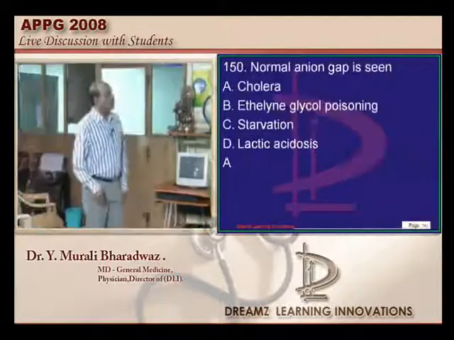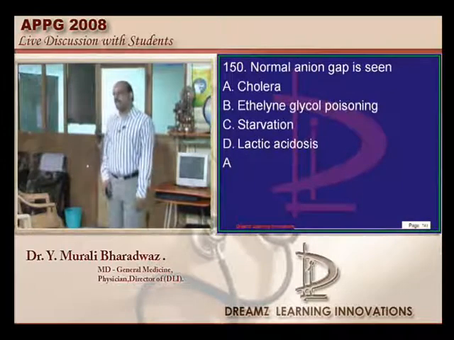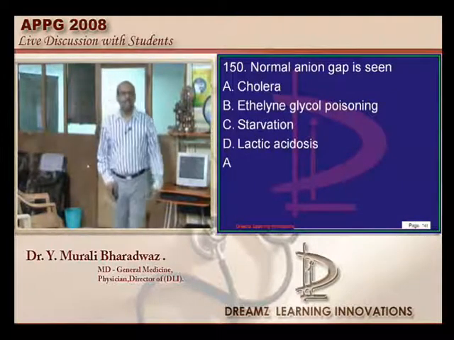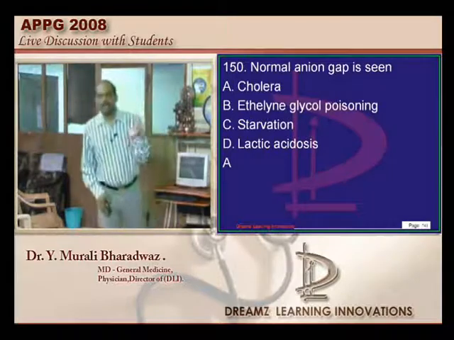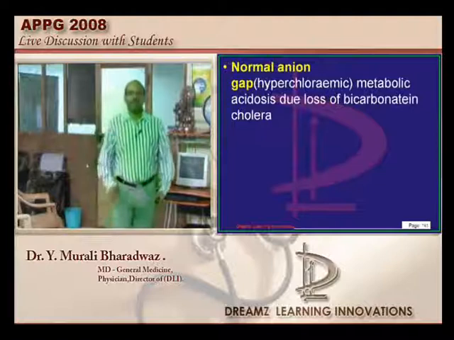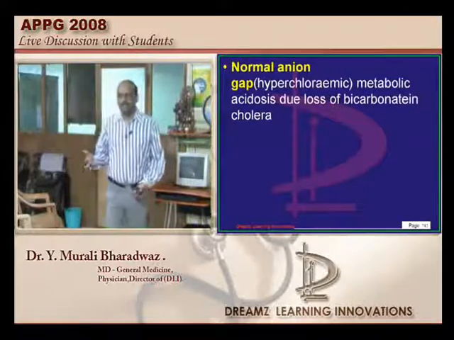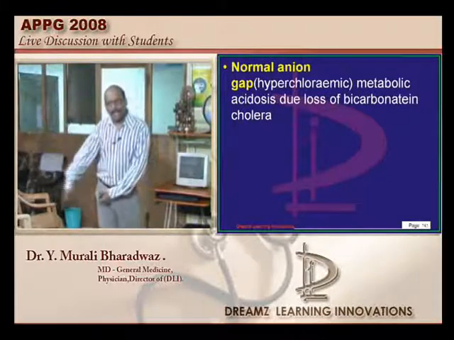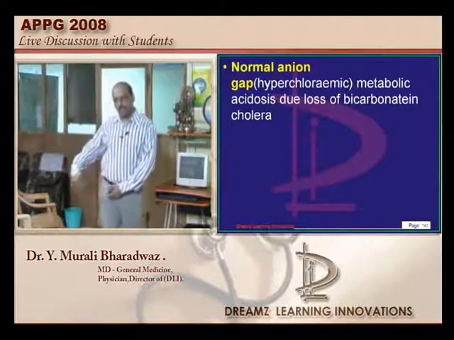So that way. Normal anion gap, why do you see it in cholera, doctor? What is anion gap? Sodium plus potassium minus chloride plus bicarbonate. What will happen in cholera? There is profuse diarrhea. You lose bicarbonate into the stools from the colon.